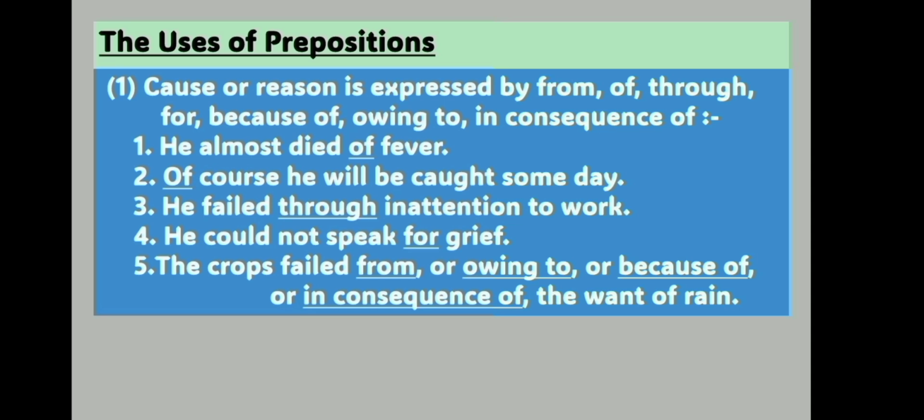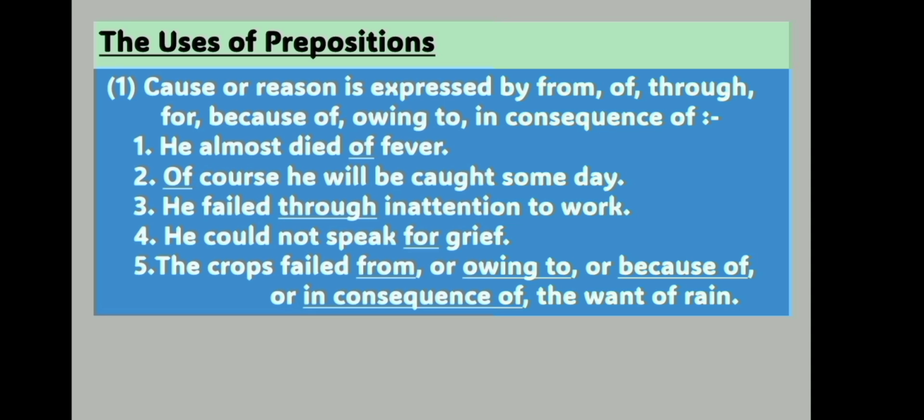He almost died of fever. The verb died is followed by the preposition of in case of any disease, but the same verb died is followed by the preposition from in case of some external cause, such as he died from overwork or violence.